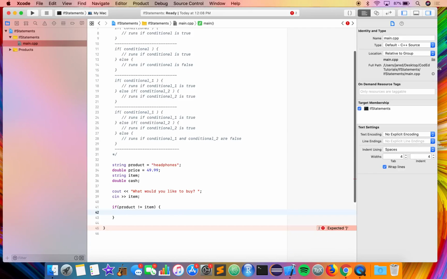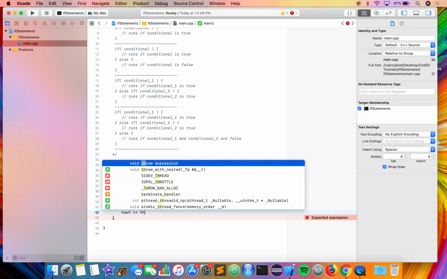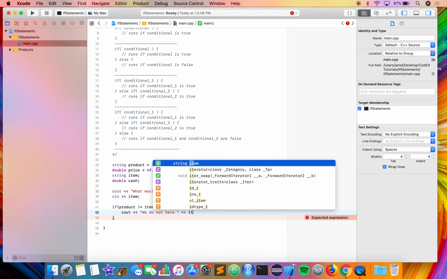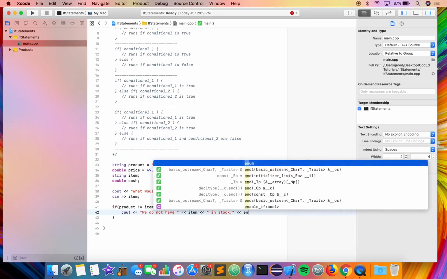And in there we can simply cout, in quotes, we do not have this item, and let's input their item, in stock, and add in an end line.